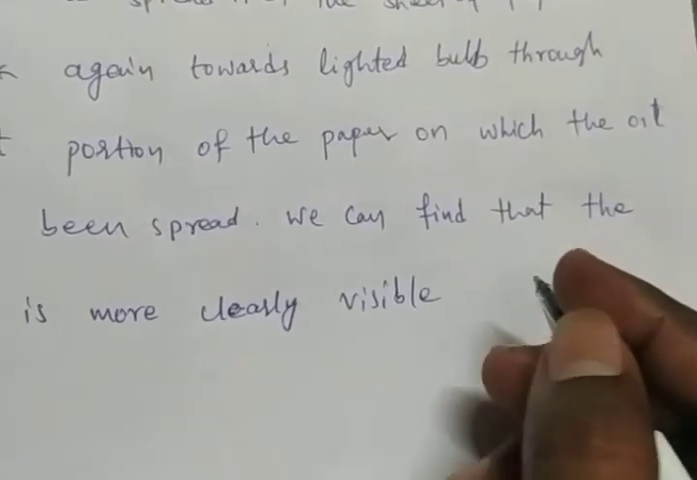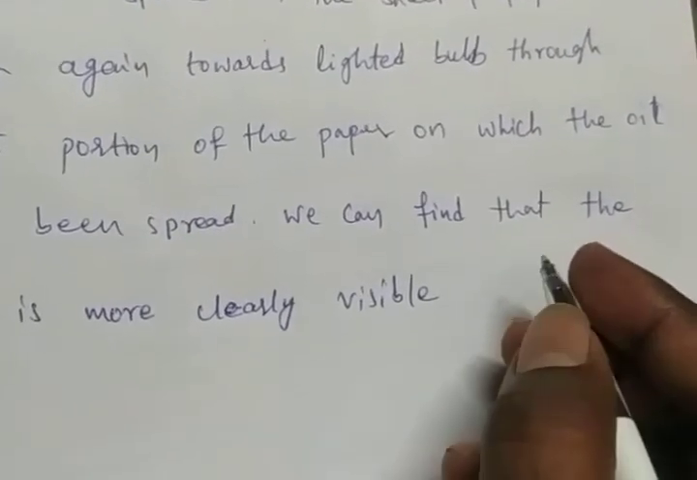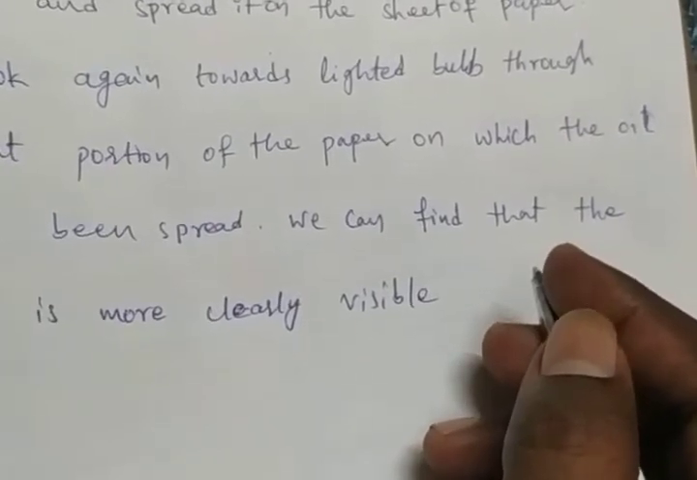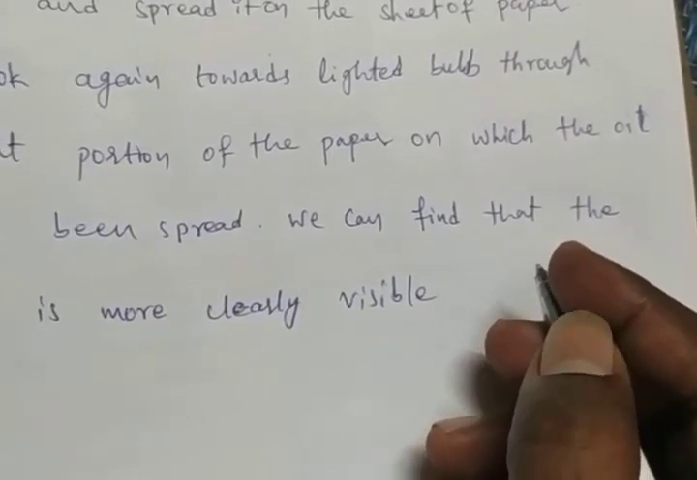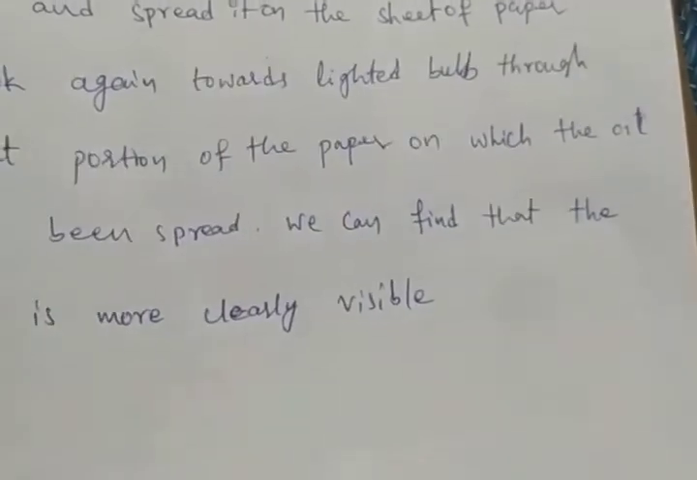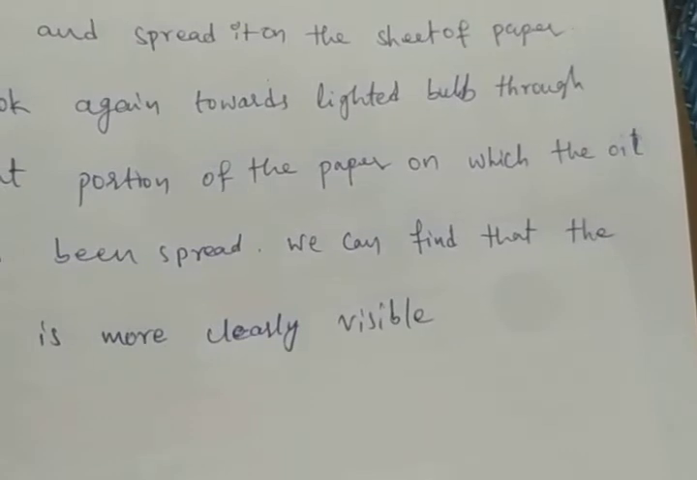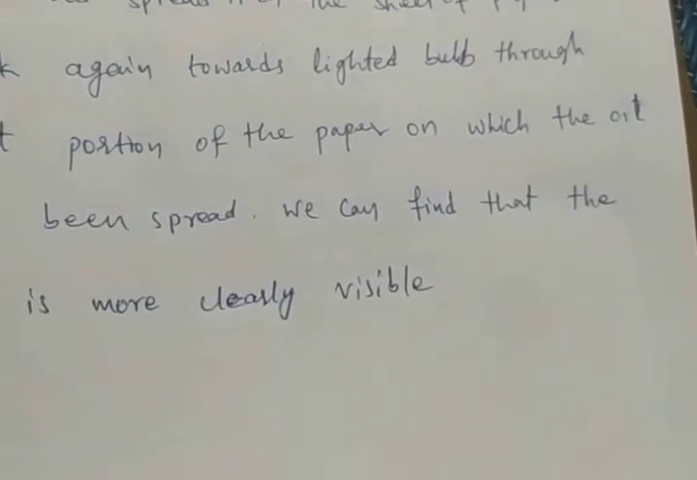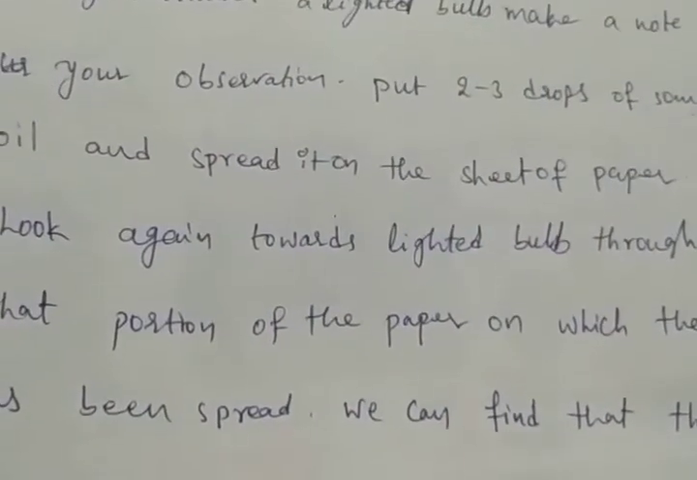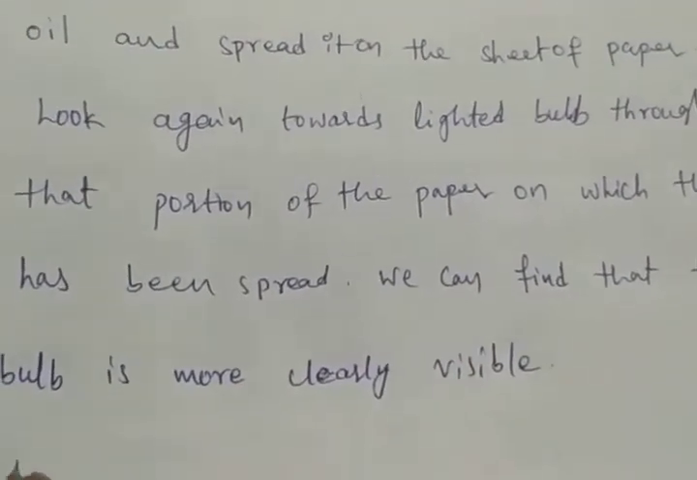But can you see clearly through the oil paper? Is everything on the other side visible? Perhaps not. The material through which objects can be seen but not clearly is known as translucent. What is translucent?